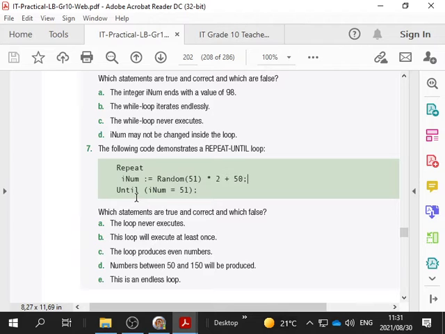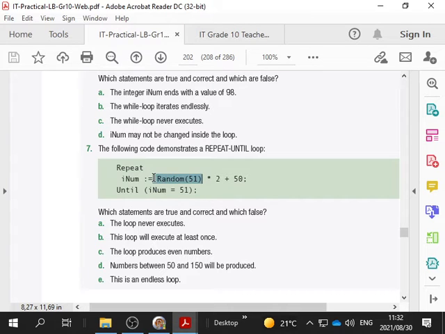Well, it is possible, because if the random number is 0 times 2, then it'll be 50. If the random number is 1, we're going to have 2 plus 50 will be 52. I do not think this loop will stop. It's an endless loop. The loop never executes. That's wrong. Repeat loop will always execute at least once.